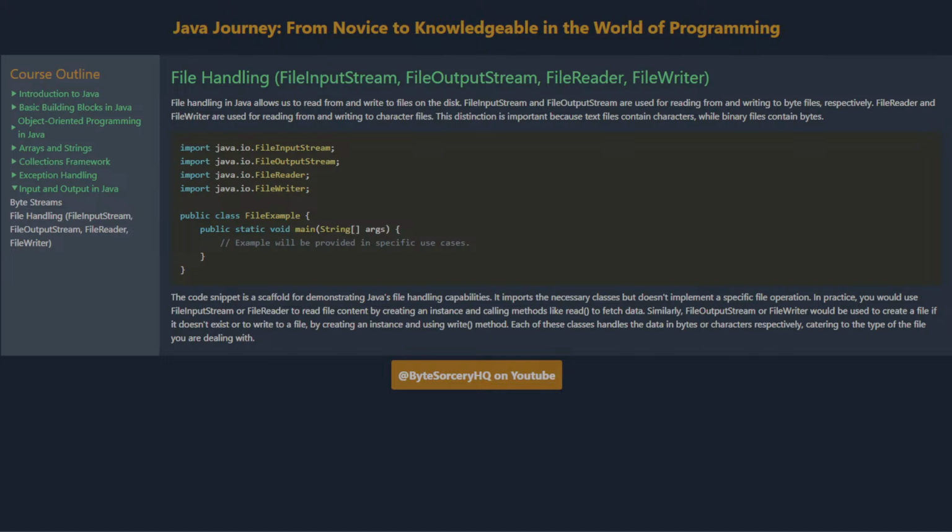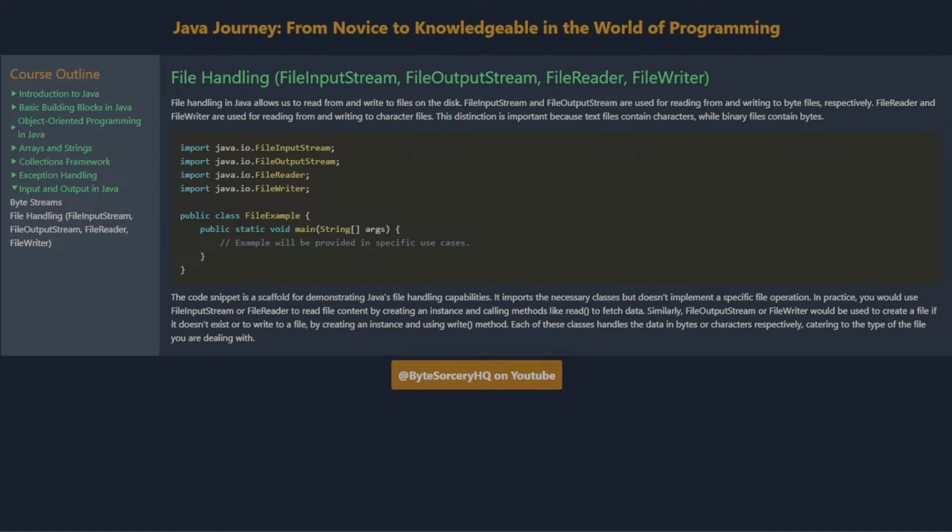The code snippet is a scaffold for demonstrating Java's file handling capabilities. It imports the necessary classes but doesn't implement a specific file operation. In practice, you would use FileInputStream or FileReader to read file content by creating an instance and calling methods like read to fetch data.